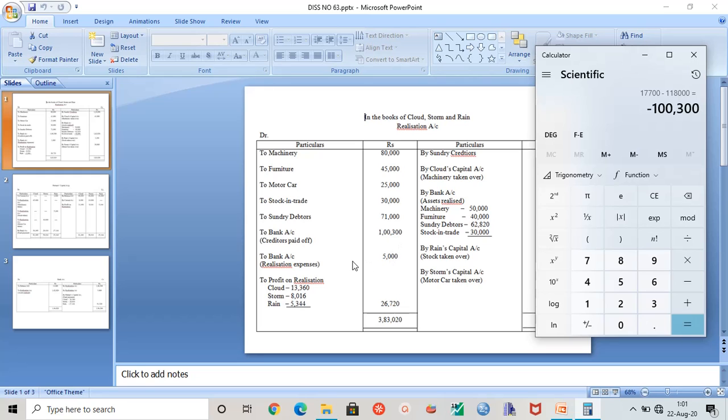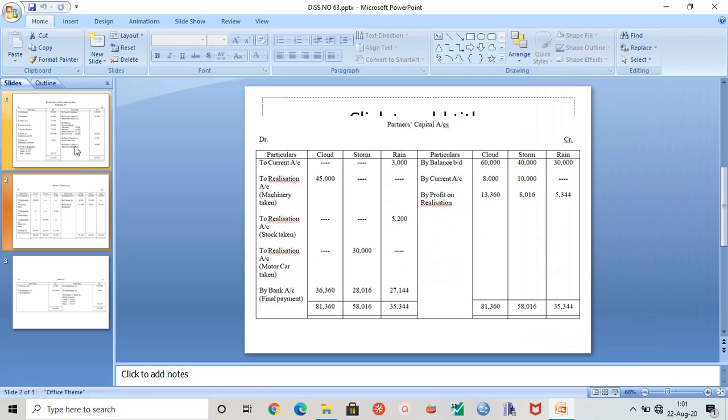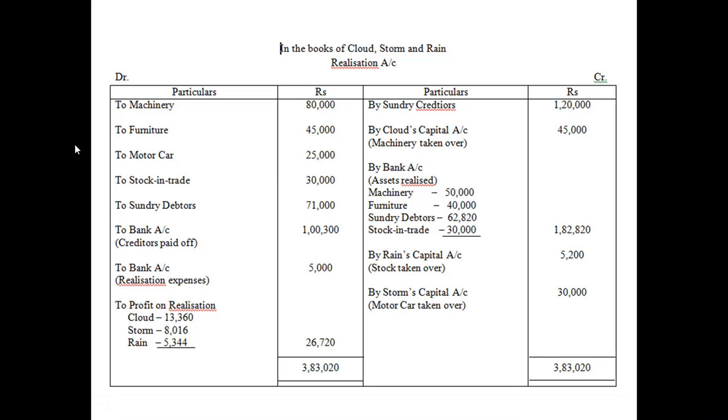There is a realization expense of rupees 5,000. After that we find the profit on realization. This profit on realization will be shared between partners as per the profit sharing ratio of 5 is to 3 is to 2.